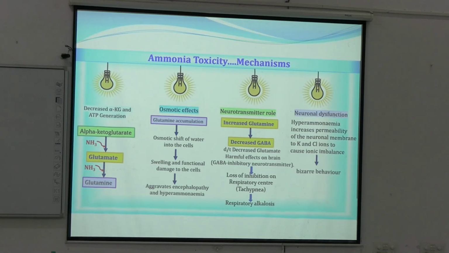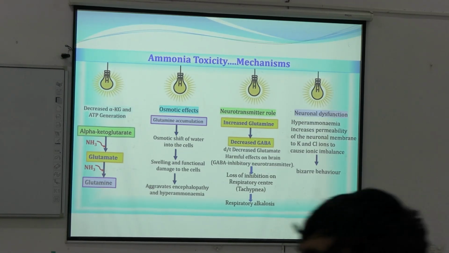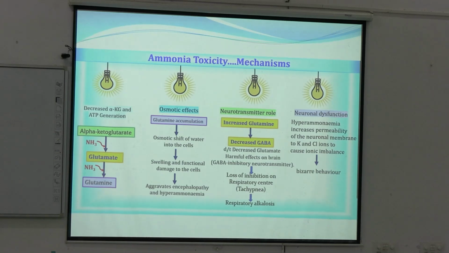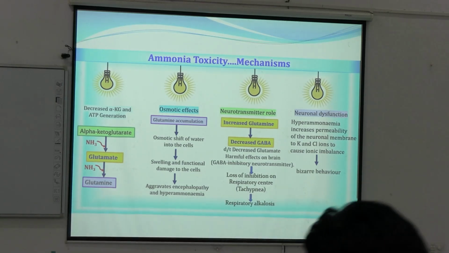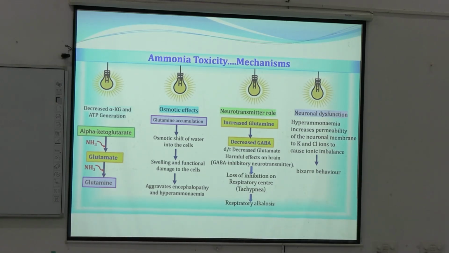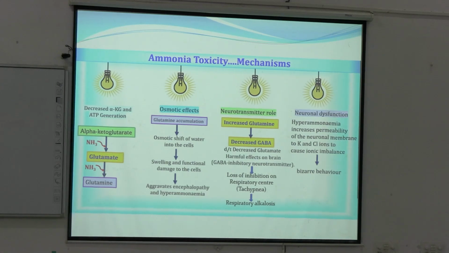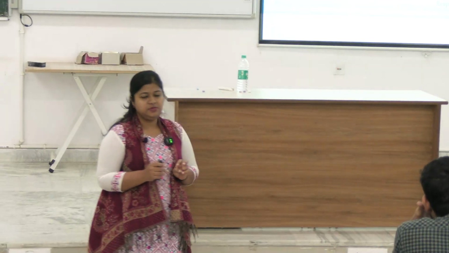GABA is a product of decarboxylation of glutamate. Glutamate amino acid, if decarboxylated, will produce GABA. GABA is gamma aminobutyric acid. Okay, so it is an inhibitory neurotransmitter, inhibitory for respiratory centers. So if the GABA concentration is decreased, the inhibitory control is lost.